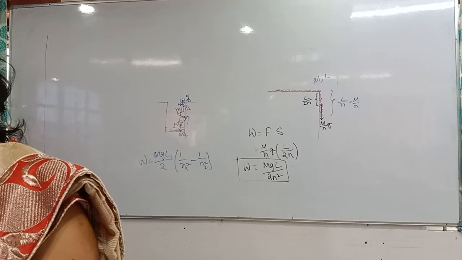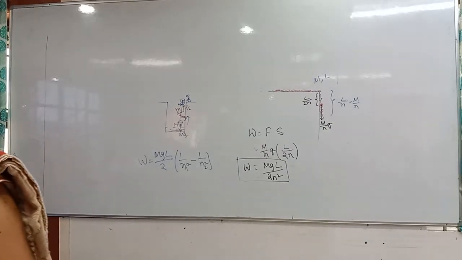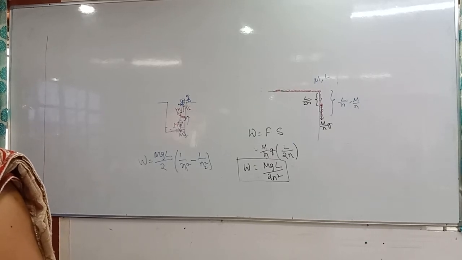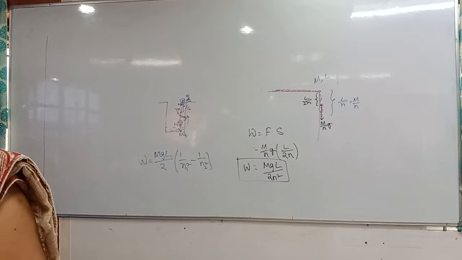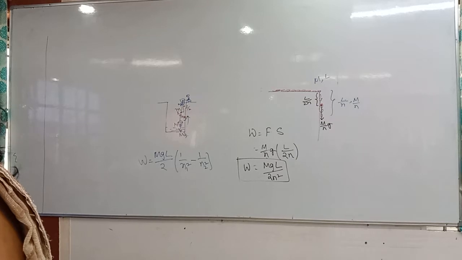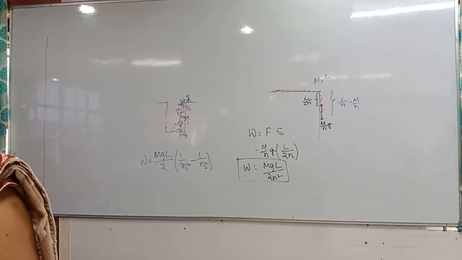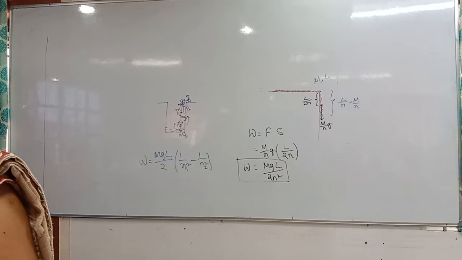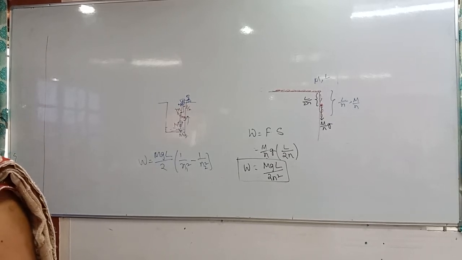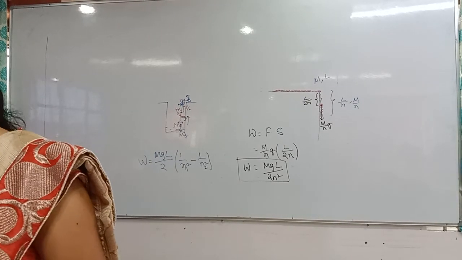Next problem. If a body is moving on a rough horizontal surface with coefficient of friction mu, if a force of capital F acts on the body parallel to the surface and have an acceleration A, then find work done by the friction.